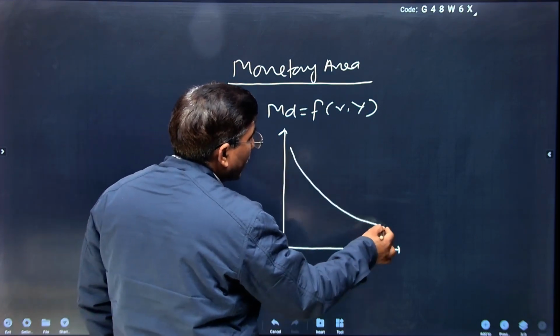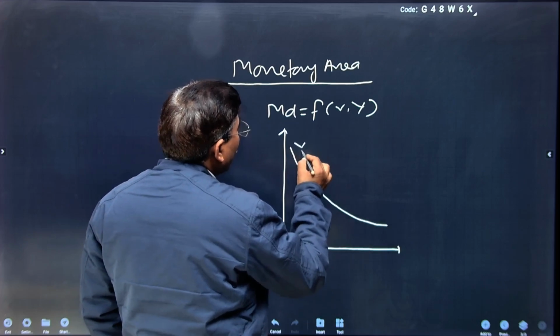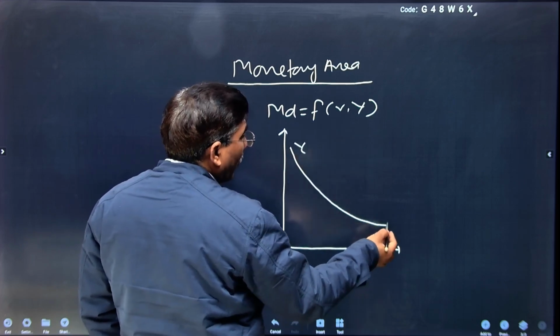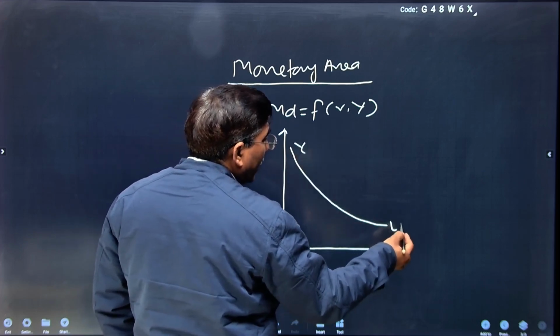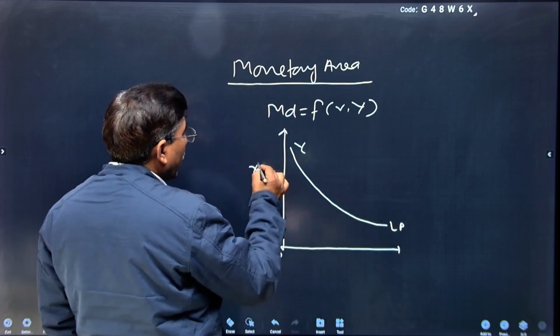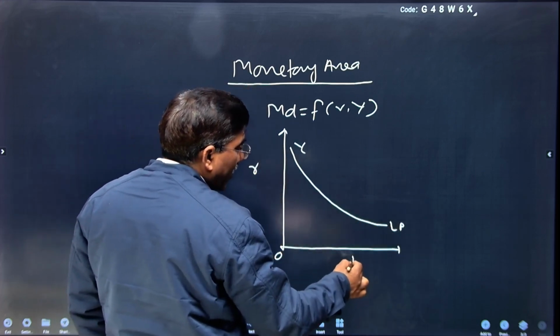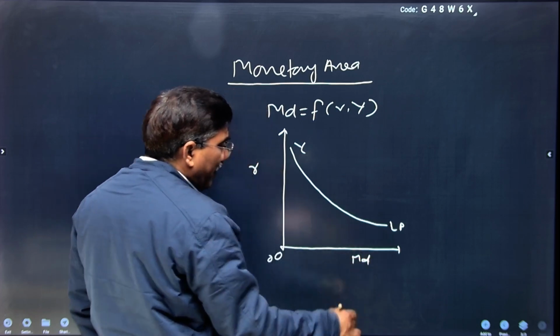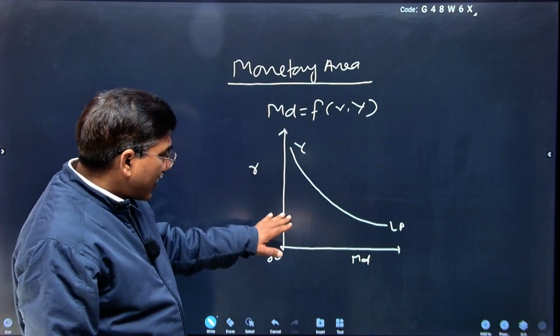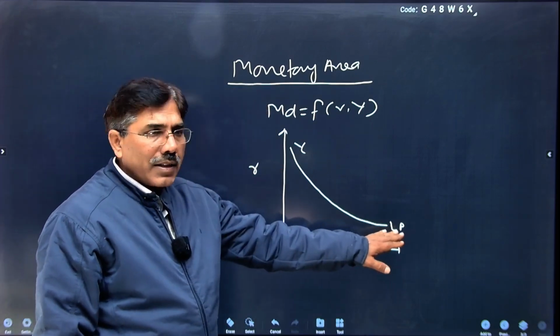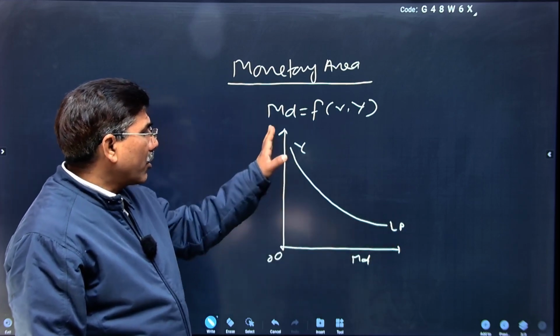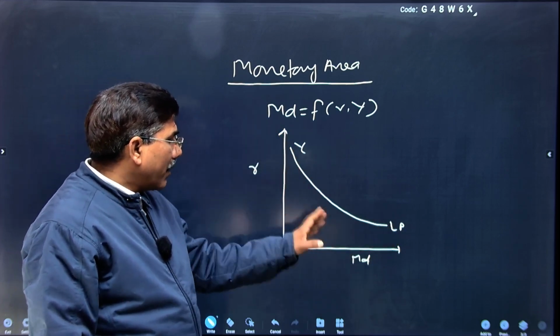This is the demand for money with level of income, or you can say liquidity preference. This is the rate of interest and this is the money demand. It means if the rate of interest is low, money demand will increase and vice versa. If the rate of interest is high, money demand will decrease.